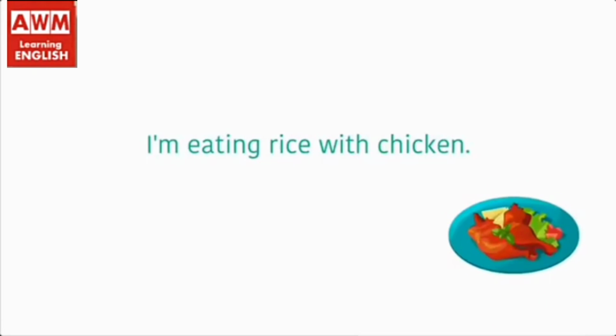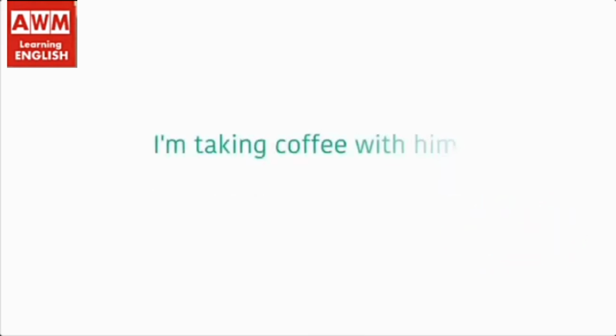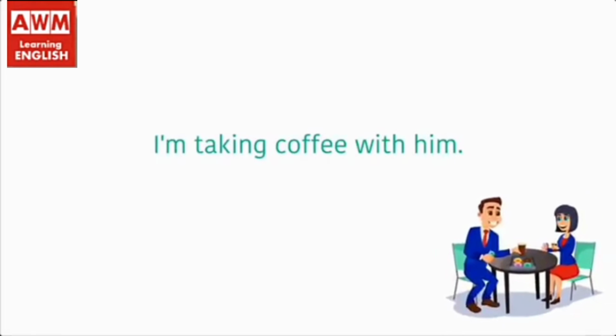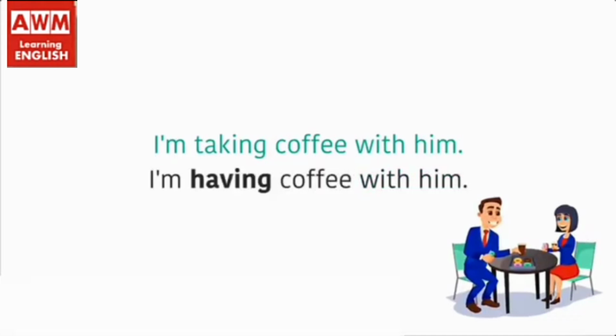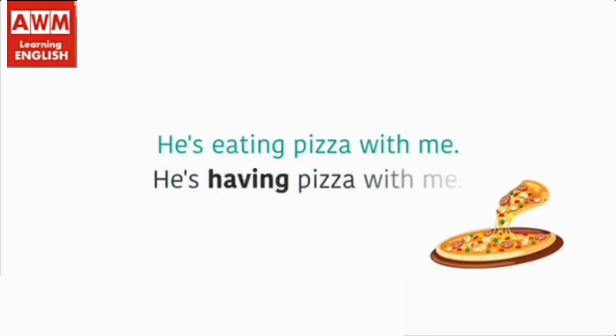I am eating rice with chicken. Or I am having rice with chicken. I am taking coffee with him. Or I am having coffee with him. He is eating pizza with me. Or he is having pizza with me. Then we learned how to use having in the case of eating.